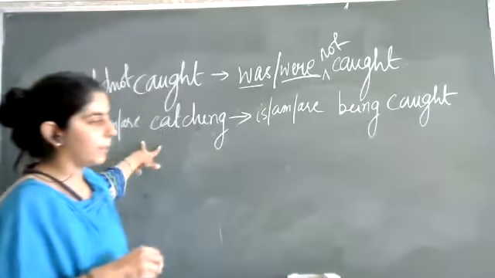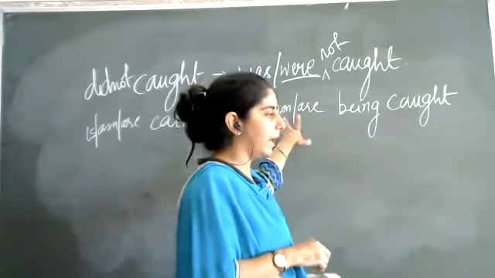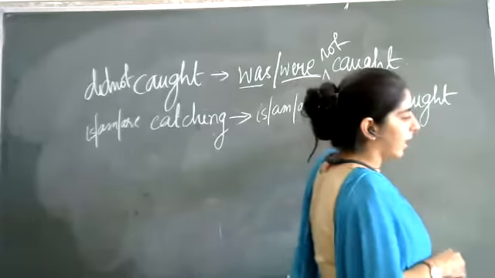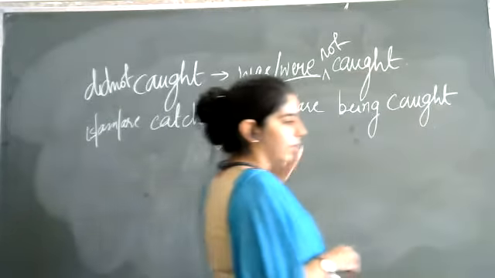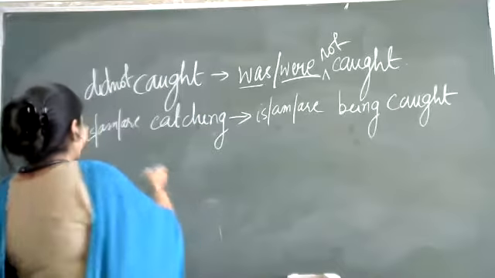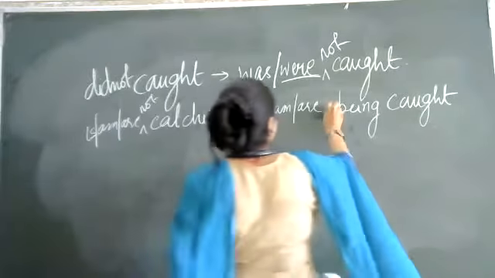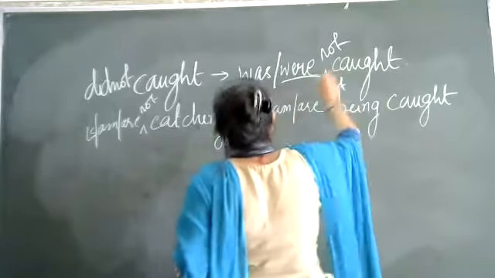Okay, if it is in present continuous tense, it will take the helping verbs of present tense, but being for continuous and the second form of verb. Is, am, are, being, caught. Similarly, if there we have to put not, so we'll put it here. And it will change into negative.